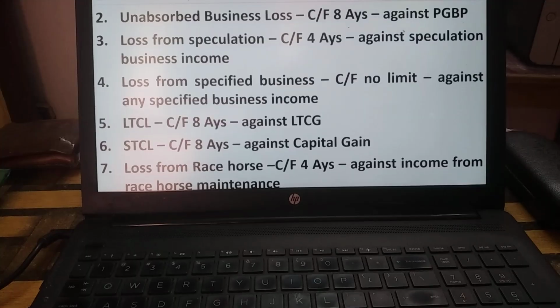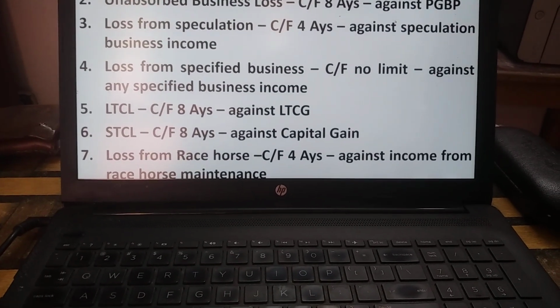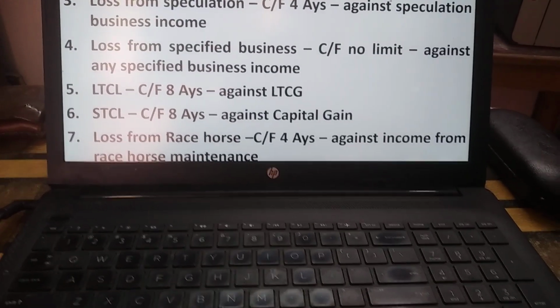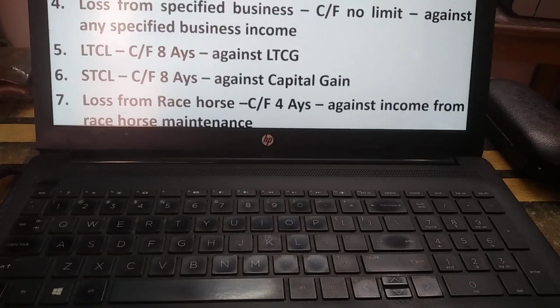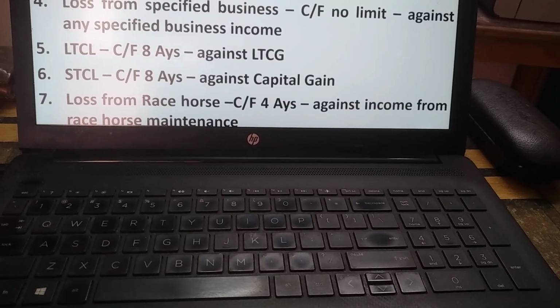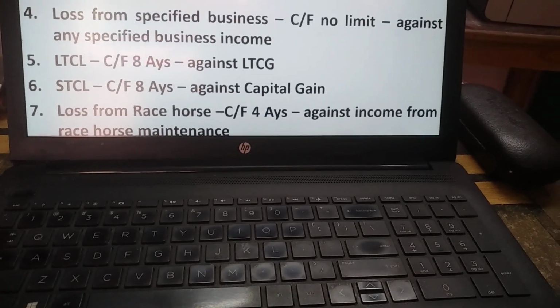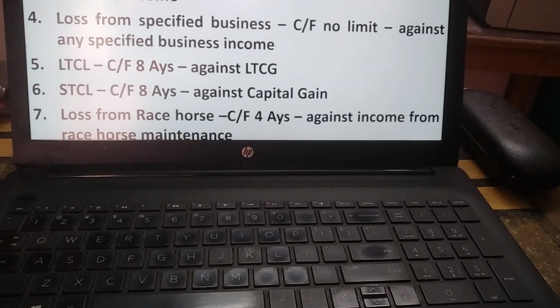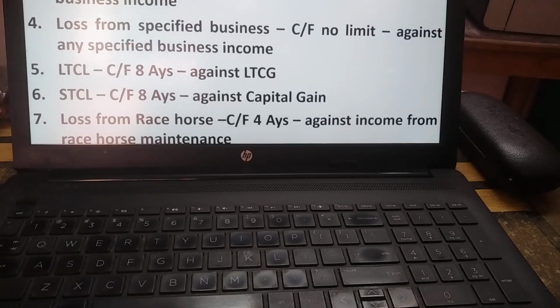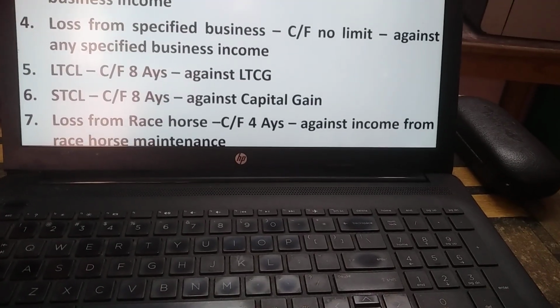Long-term capital loss can be carried forward for the next 8 assessment years, and it can be set off only against long-term capital gain. Short-term capital loss can be carried forward for 8 assessment years, and it can be set off against short-term capital gain or long-term capital gain also.